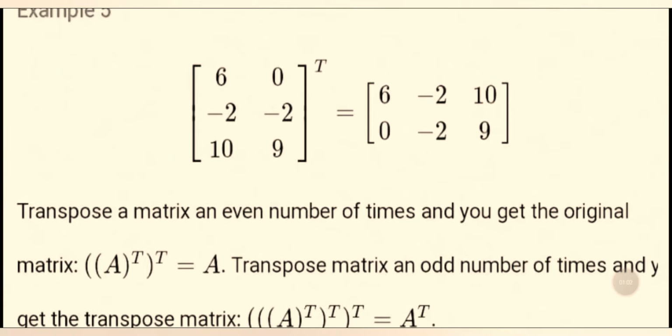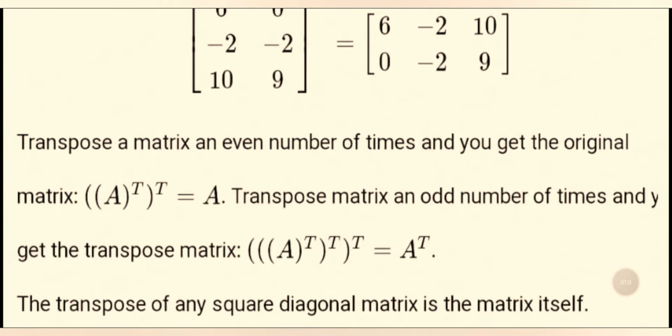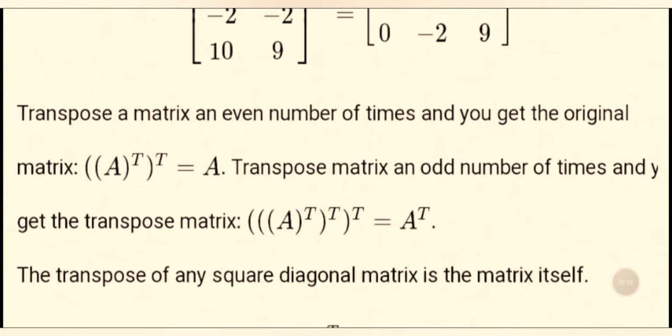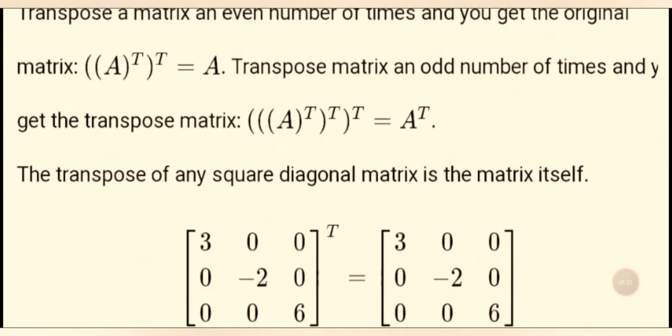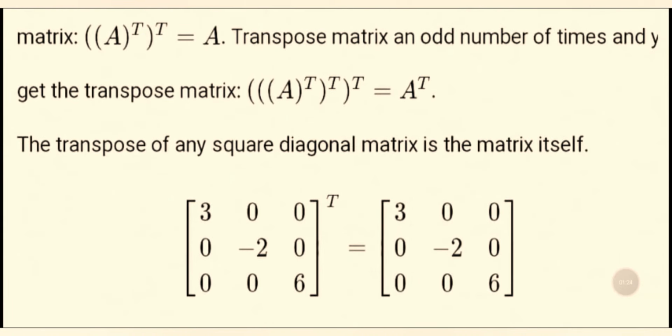That means if we transpose a matrix an even number of times, we get the original. That means A transpose of transpose equals A. If we transpose a matrix an odd number of times, we get the transpose matrix: A transpose of transpose equals A transpose. The transpose of any square diagonal matrix is the matrix itself. That means 3 0 0, 0 minus 2 0, 0 0 6 transpose. The answer is 3 0 0, 0 minus 2 0, 0 0 6.